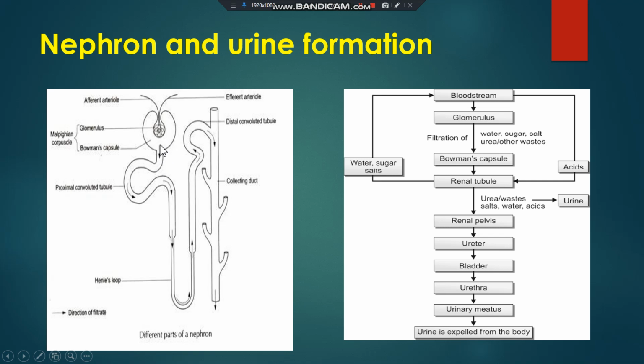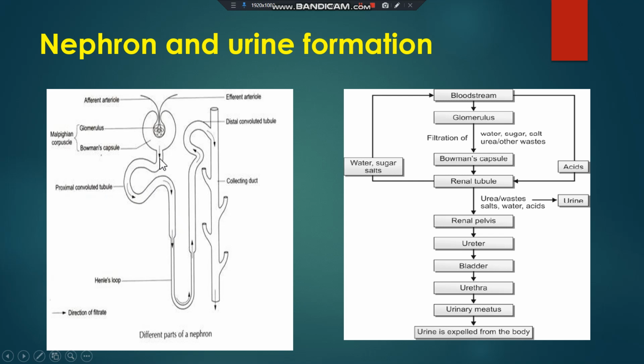The blood is not coming. What is coming here is excess water, glucose, amino acids, nitrogenous waste, etc., and it is moving into the tubule. These tubules are surrounded by many blood vessels. Then it comes to Henle's loop.